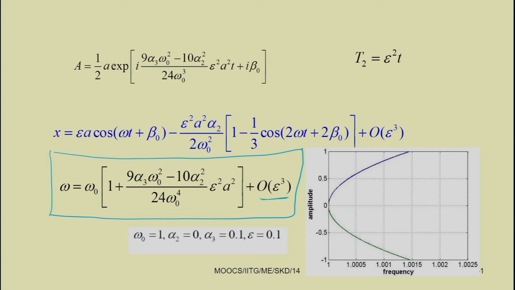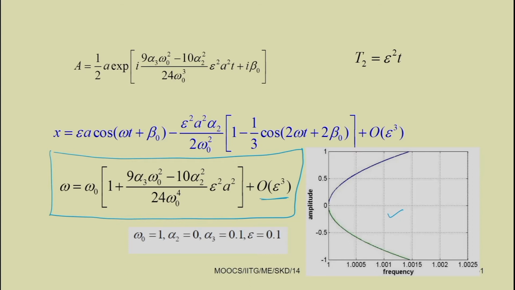By taking some numerical values, for example omega 0 equal to 1, alpha 2 equal to 0, that is there is no quadratic nonlinearity, alpha 3 equal to 0.1 and epsilon equal to 0.1, if you plot frequency versus amplitude you can see this relation. That means for different values of frequency we get different values of amplitude. This way one can study the free vibration response.